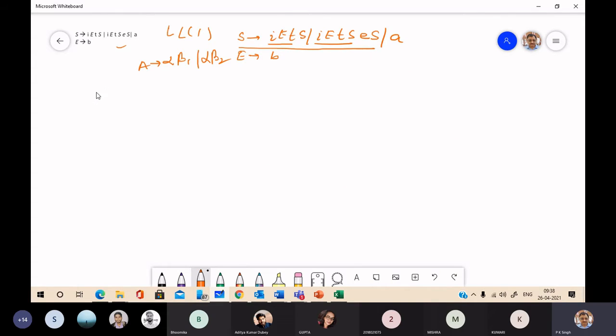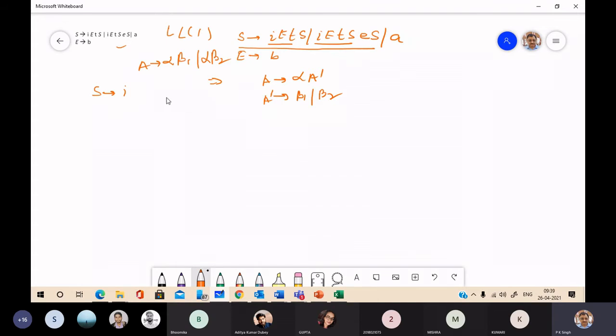After left factoring we will get this grammar. The rule of left factoring is, for this type of production we introduce A goes to alpha A dash, where A dash goes to beta 1 | beta 2.